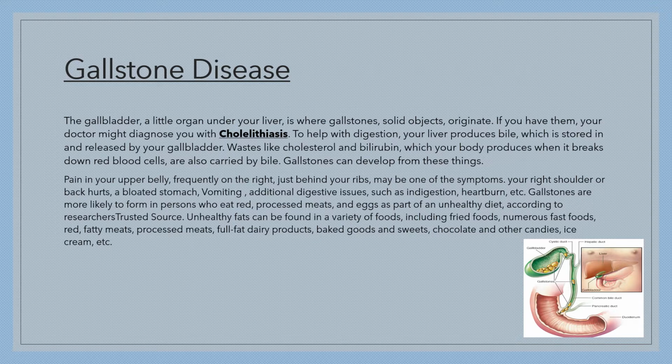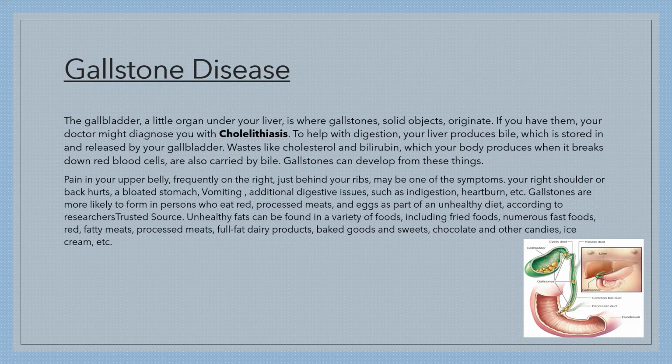Pain in your upper body, upper belly, frequently on the right, just behind your ribs, may be one of the symptoms. Your right shoulder or back hurts. A bloated stomach, vomiting, and additional digestive issues such as indigestion, heartburn, etc. These can all be symptoms.